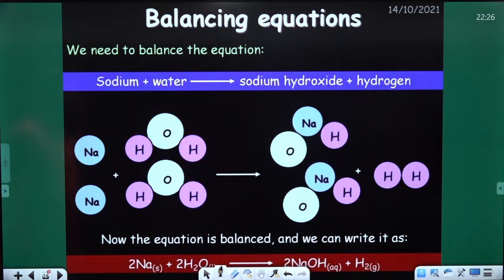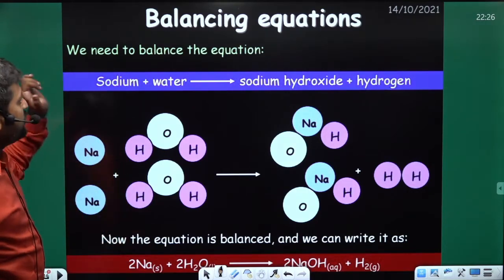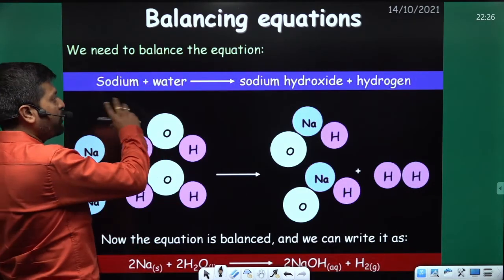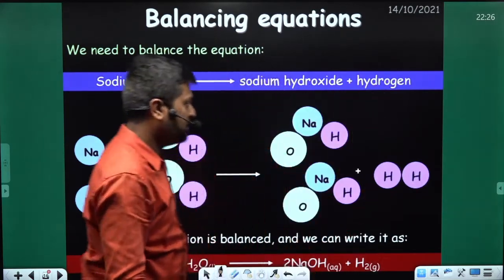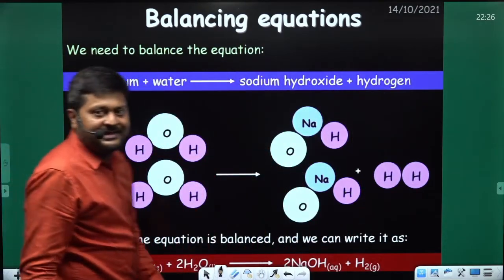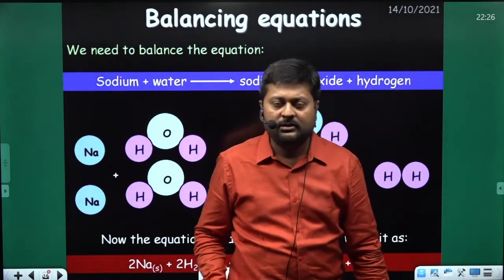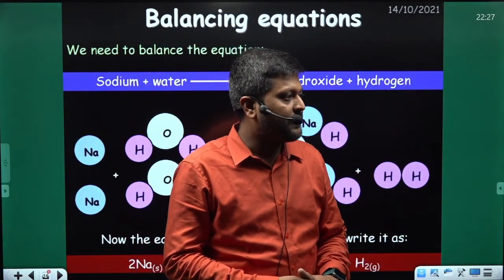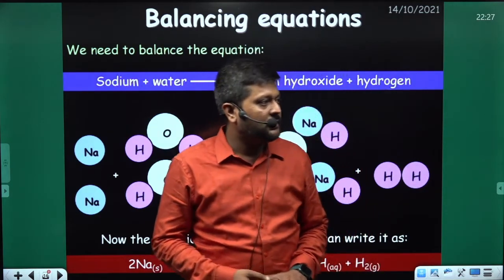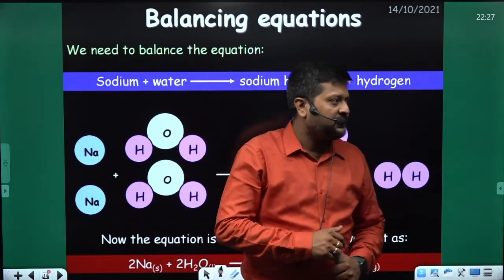So, balancing the equation. Suppose we have sodium plus water, we get sodium hydroxide plus hydrogen. Do you know the chemical formula of sodium hydroxide? NaOH. Gurpreet, can you help me?